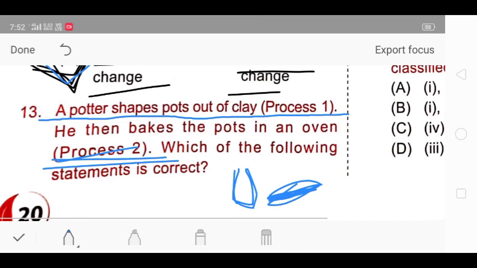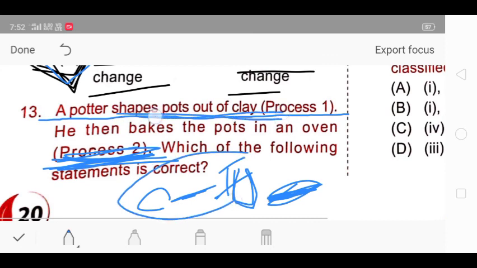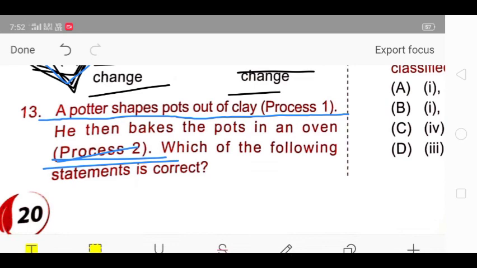We would not be able to reverse it back. So that's why process 2 is irreversible, as it is a chemical change, and we know that a chemical change is an irreversible change. So that's why process 1 is a reversible physical change, while process 2 is an irreversible chemical change.